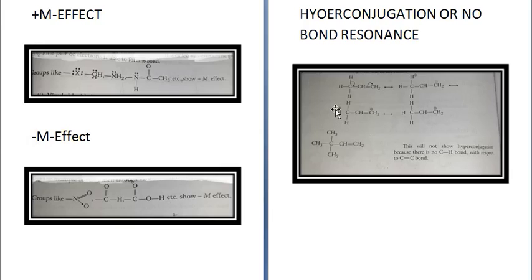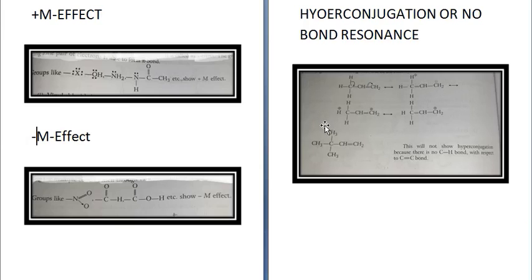So this is the carbon-carbon double bond, and the carbon which is attached to this carbon has all hydrogens attached to it. So from this hydrogen, the electron will be transferred to the carbon. From here the electrons will be transferred to this carbon, and you will get another structure. Because this hydrogen has given its electron, it will become H plus, and this carbon has accepted the electron, so it will become C minus.